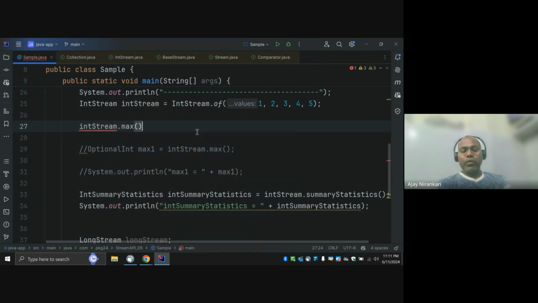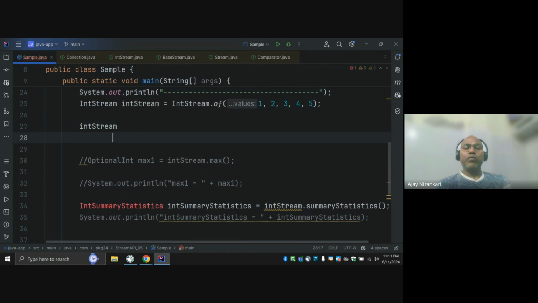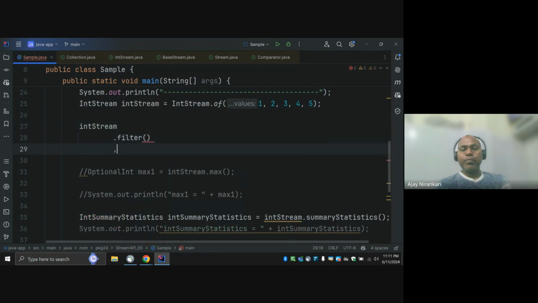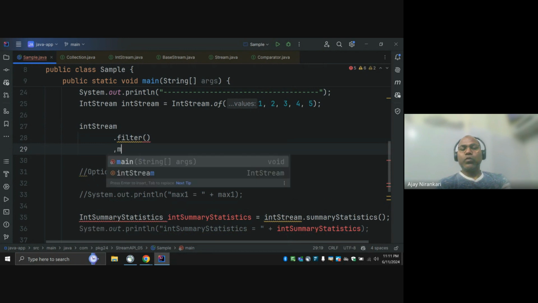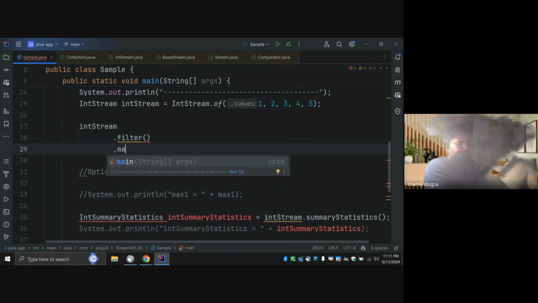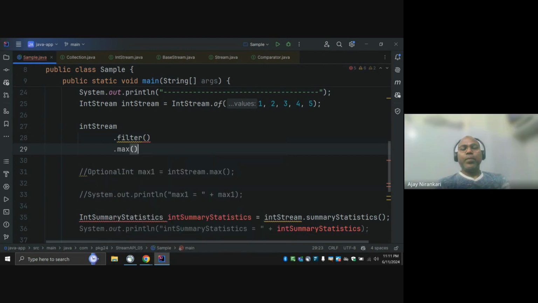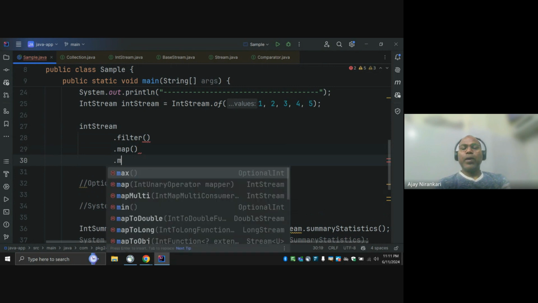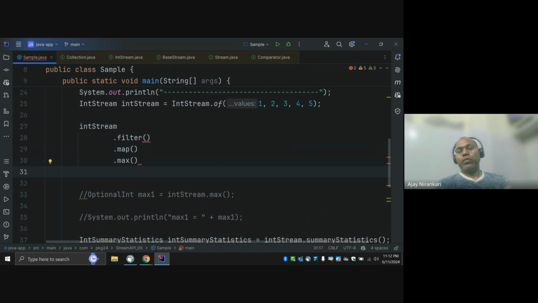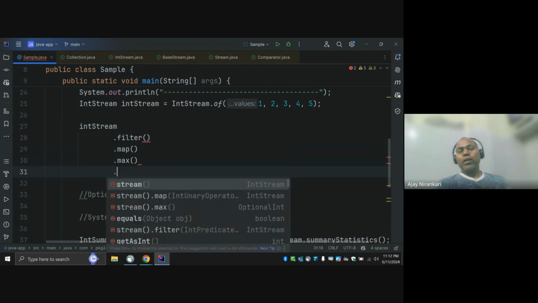You can filter and map, which are intermediate, and after that you can apply max. But these become your terminal operations. After that, you cannot start your pipeline again.